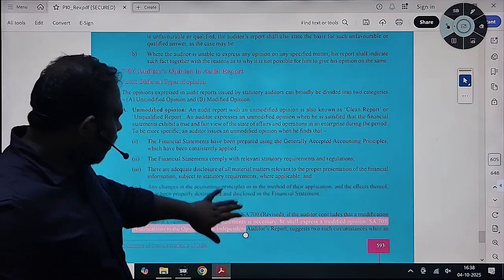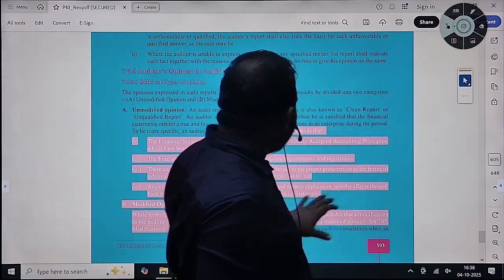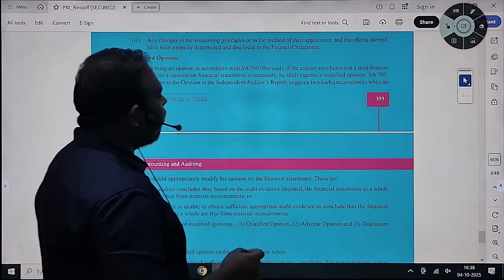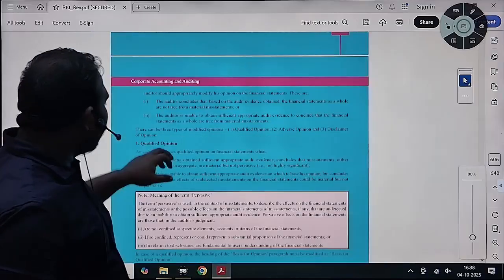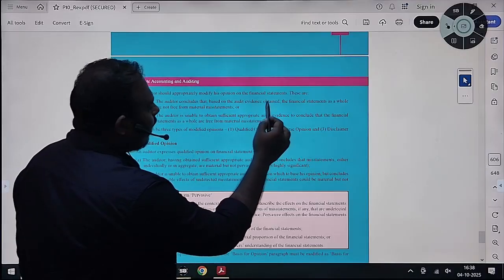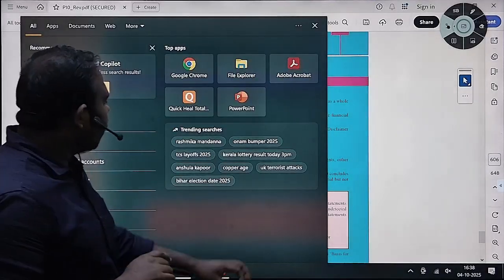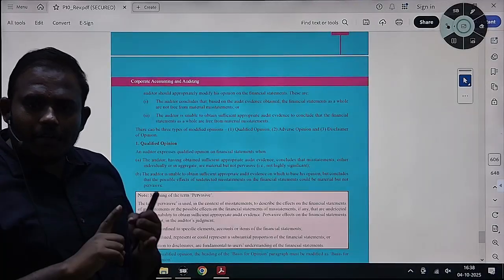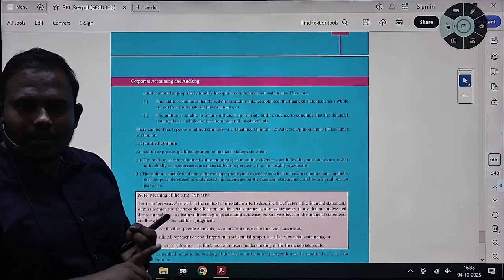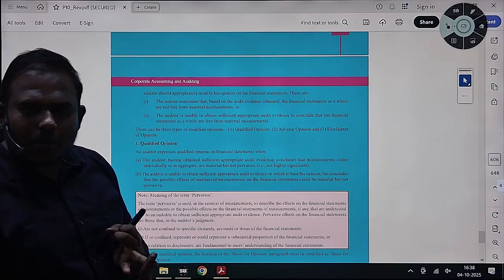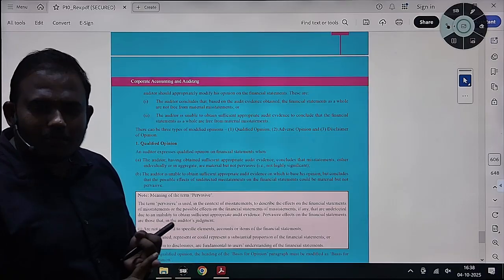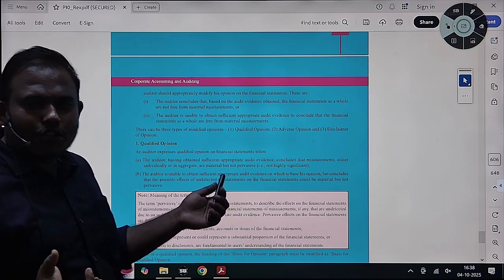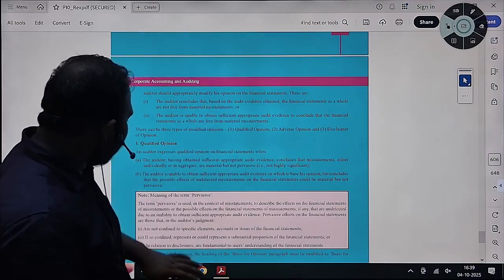But see, if it is a modified opinion, while forming an opinion, you will issue a modified opinion in two circumstances: when the audit evidence obtained concludes that there are material misstatements, or when you, as an auditor, are unable to obtain sufficient and appropriate audit evidence. In those circumstances, you will modify your opinion depending on the implications, such as whether the material misstatements are pervasive.